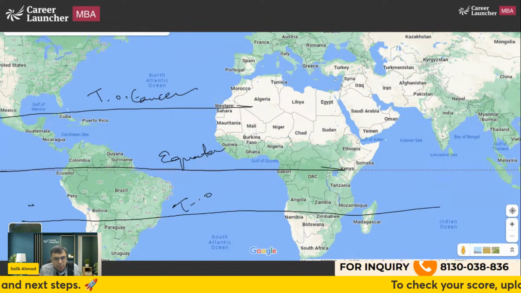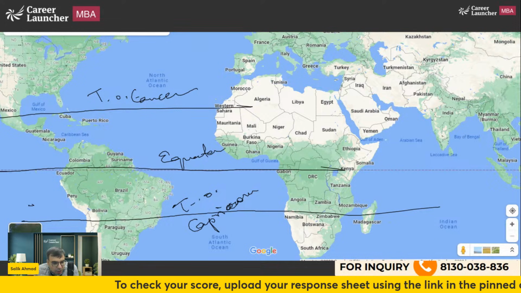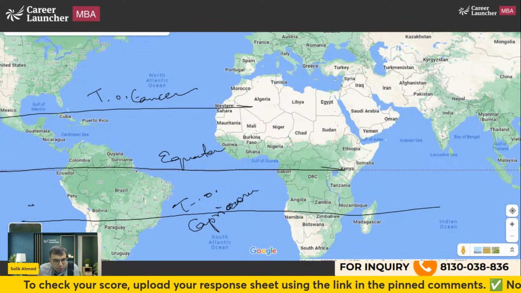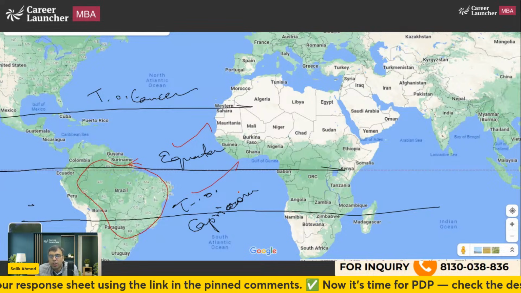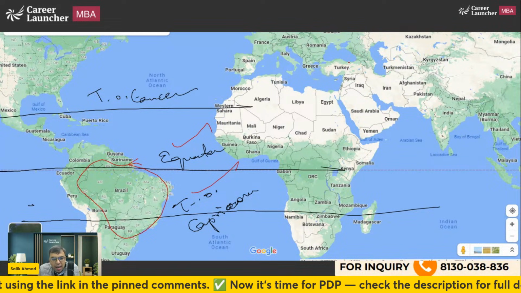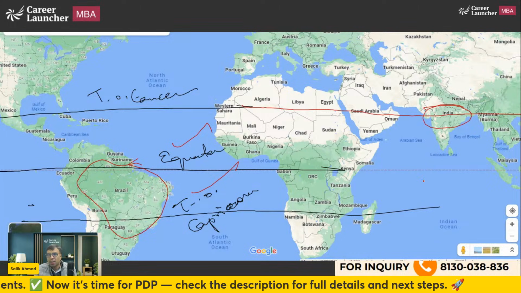And Brazil is actually here. So it witnesses both equator and Tropic of Capricorn passing through it. And Tropic of Cancer actually passes through India also. I'm sure you must be aware of the 8 states from India.